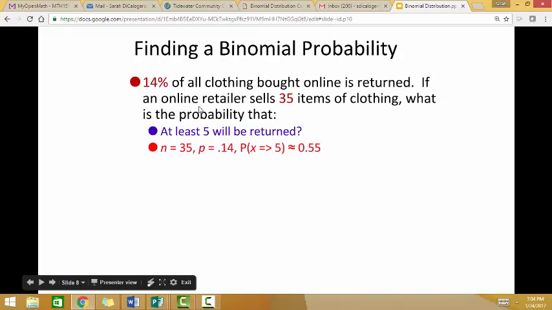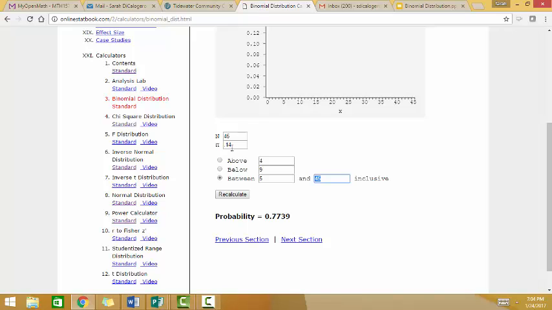Oh, it was 35 items. That's why I got it wrong. Let's just put the right number in here. And there you go.